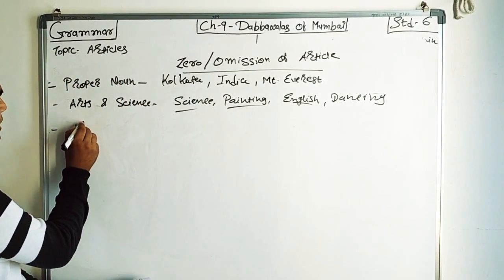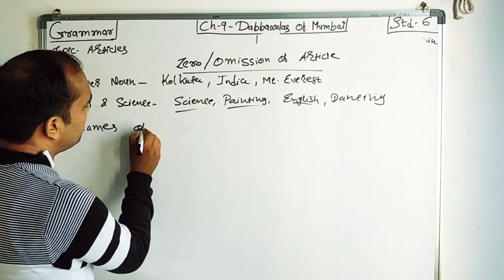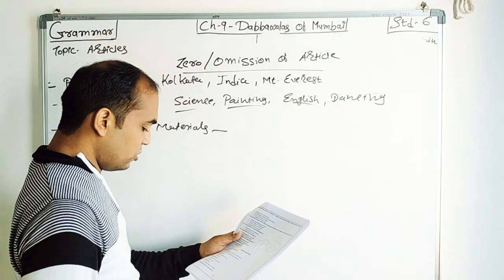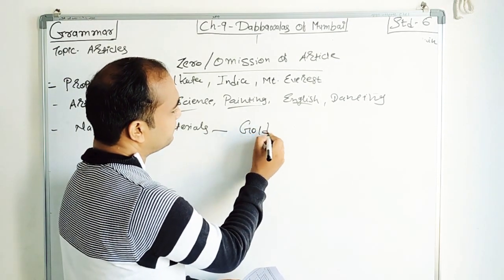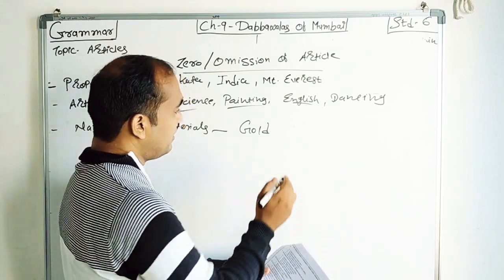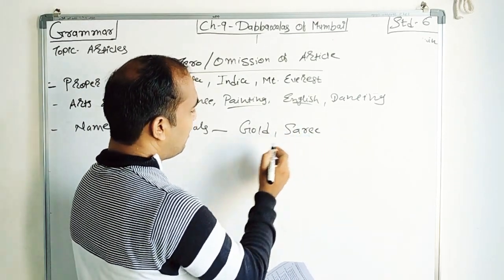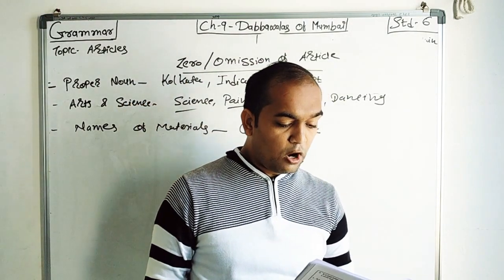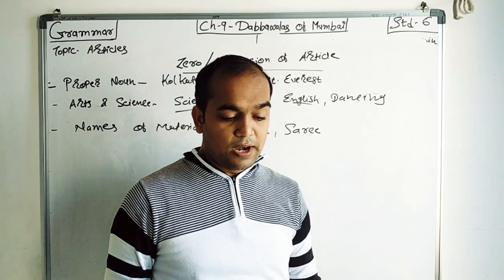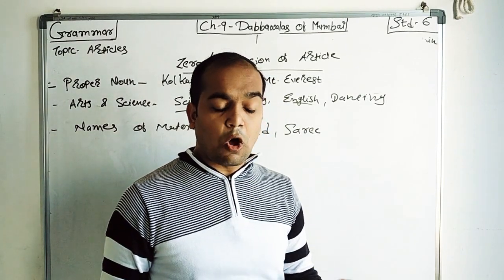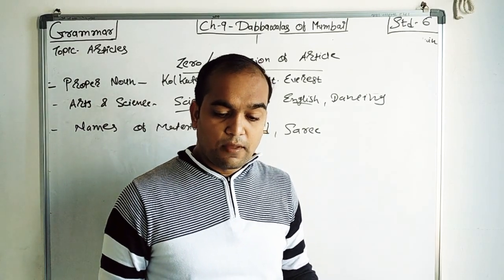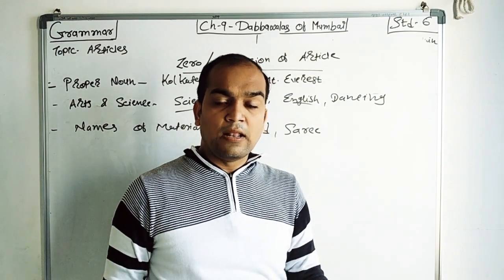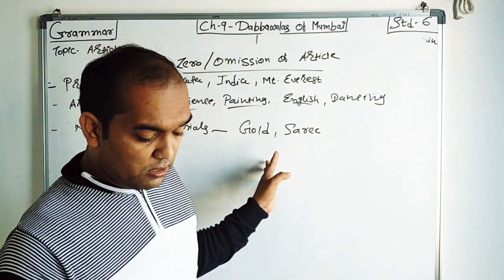Then names of materials. Which are the materials? So, gold, then sari. For example, gold is costly. If it is in the middle of the sentence, that time we are using what? It is the common noun. When we have to use a common noun, that time we have to use article "the". But if we want to talk about a material in general, that time we are not using any article.